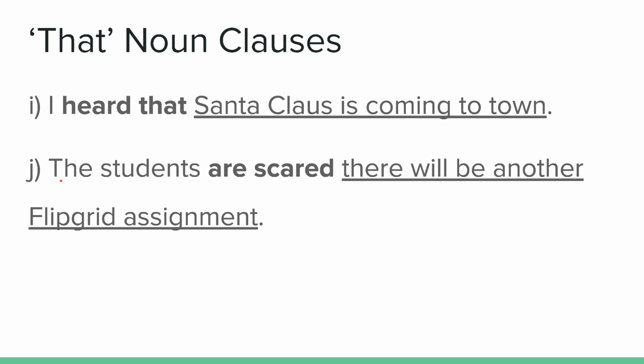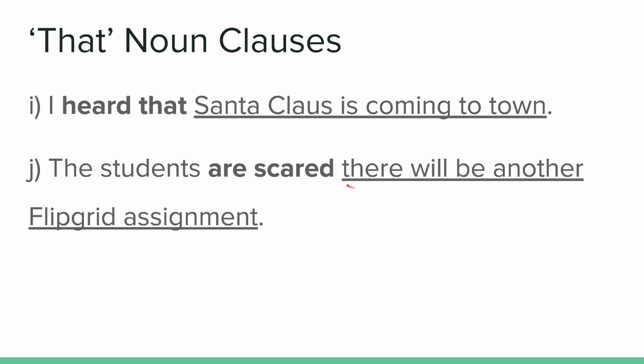And J, the students are scared there will be another Flipgrid assignment. So here, the main sentence, the students are, subject, verb, and then here's the adjective, scared, and then this time we don't have that.